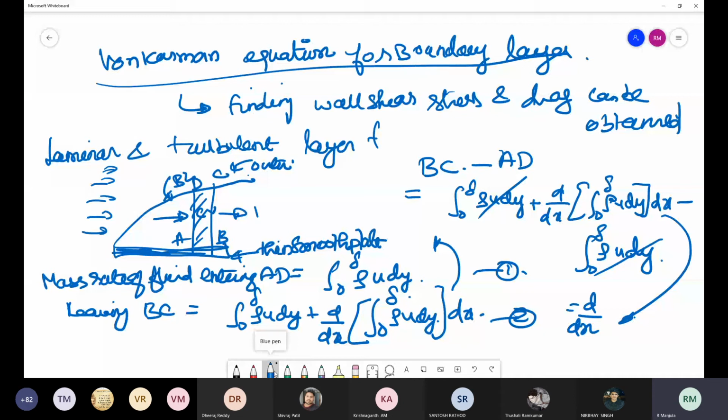Okay. Then the fluid is entering through DC. Suppose I am assuming that there is a uniform velocity capital U and it is entering through DC, this portion. And what is the momentum rate of fluid entering through this AD? If I am calculating momentum, this is the mass rate of flow. And what is the momentum?